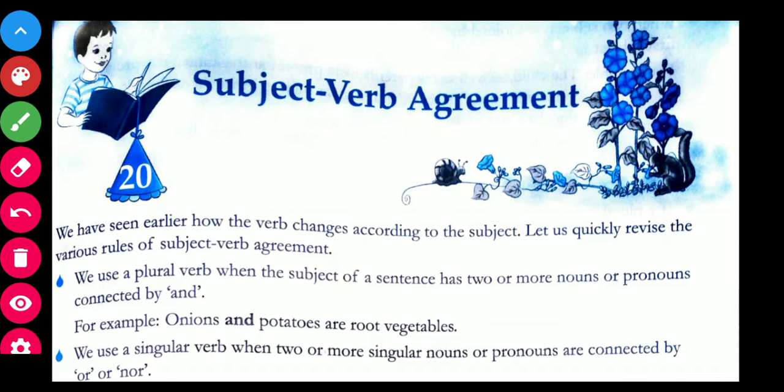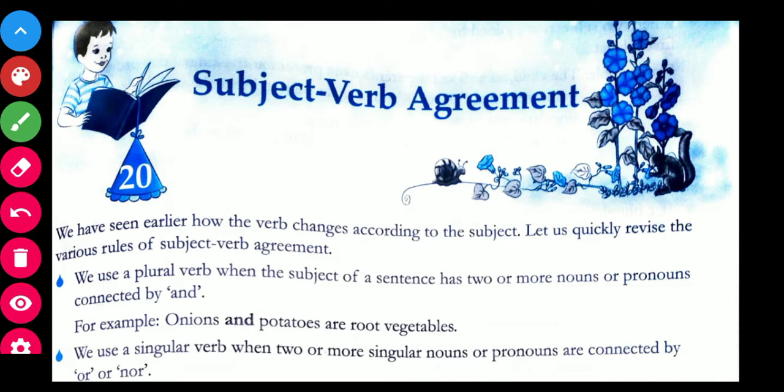You must have read finite and non-finite verbs. What happens over there? The verb changes according to the number of the noun or pronoun, and if there is a change in tense, the verbs also change, and vice versa in non-finite verbs.